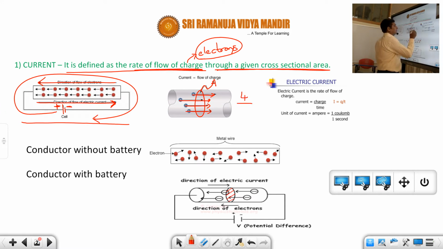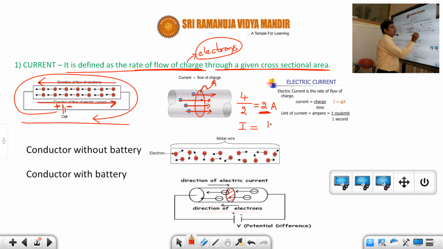Suppose in 2 seconds. So that means how much? 2. So this is called the rate of flow of 2 amperes. This is called the rate of flow of charge, rate of flow of electrons. So this is called 2 amperes. This is called current.